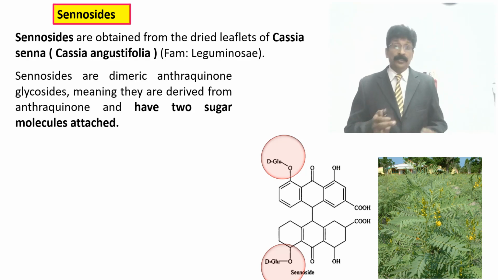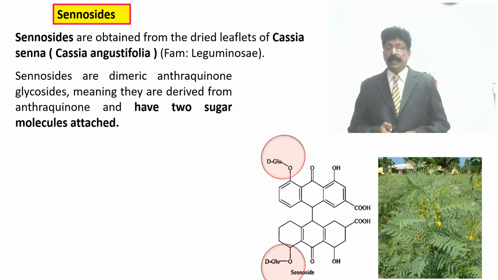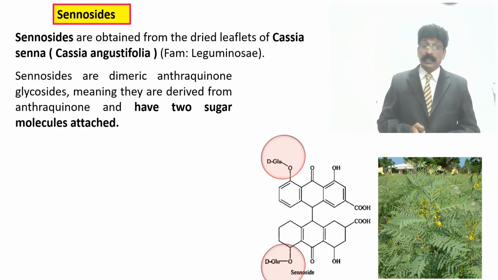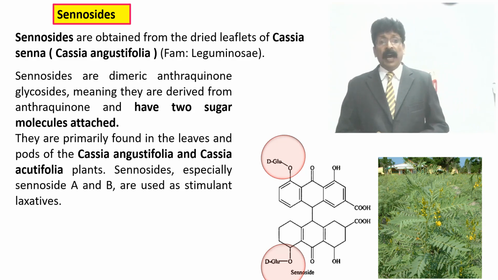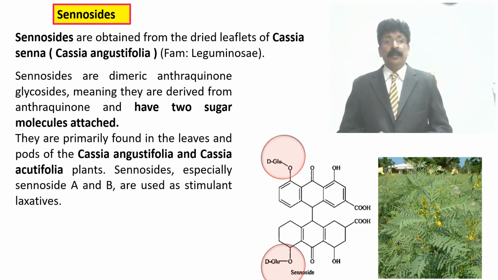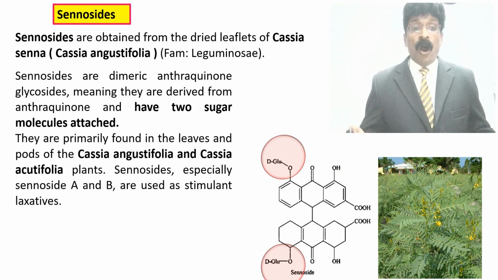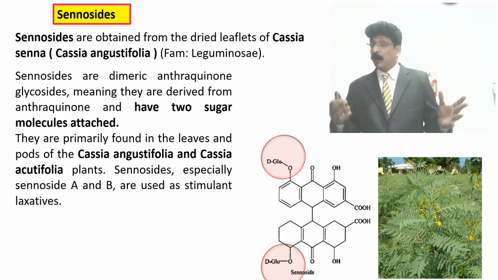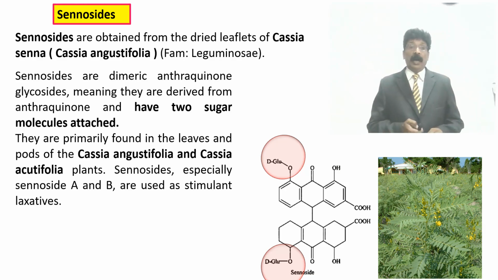You should know about sennosides A, B and C, and what their relation of geometrical isomers is. They are primarily found in the leaf and pods of Cassia angustifolia and Cassia acutifolia plants.